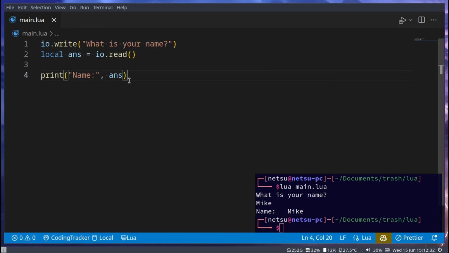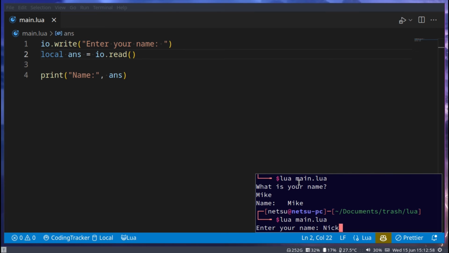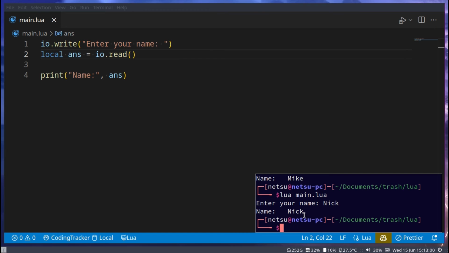This is the same as print, but it does not have a new line at the end. So here we can say, enter your name, and it will ask for the input on the same line as this output. Now here we can say Nick, and the name is Nick.